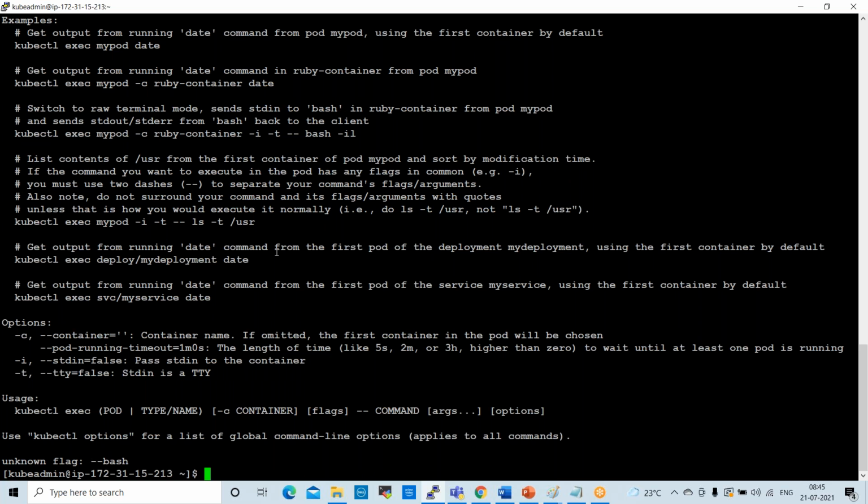Okay, this command is not working, right? Yeah, some commands will not work properly. Okay. kubectl exec -it, then /bin/bash. We'll try that.